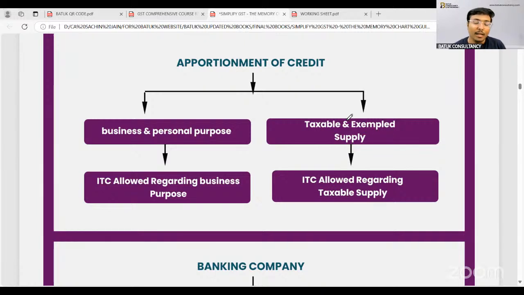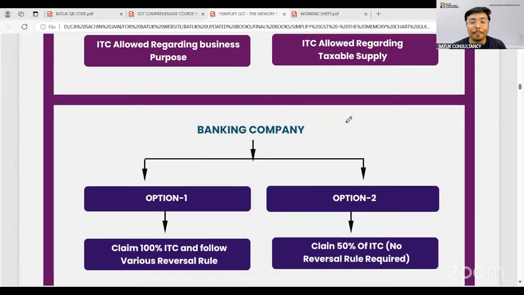Now, suppose a particular person is using certain supply for business as well as for personal purpose. In that case, partial ITC is allowed. For that purpose, we have specific rule number 42, 43. If you are using any goods for taxable as well as exempted supply, in that case also partial ITC is allowed. So this section number 17 talks about the restrictions of input tax credit.